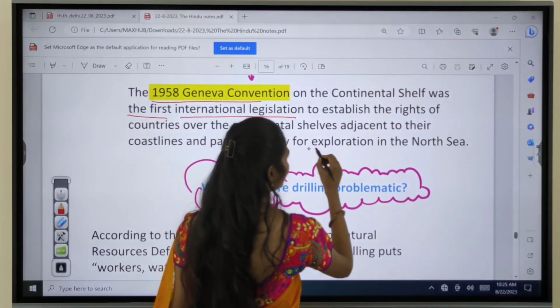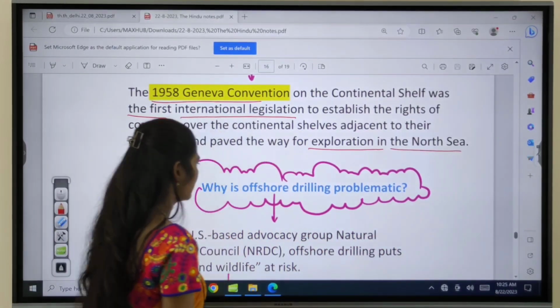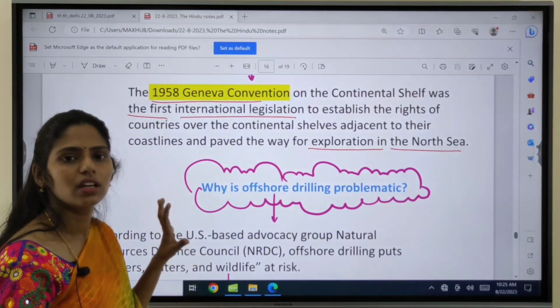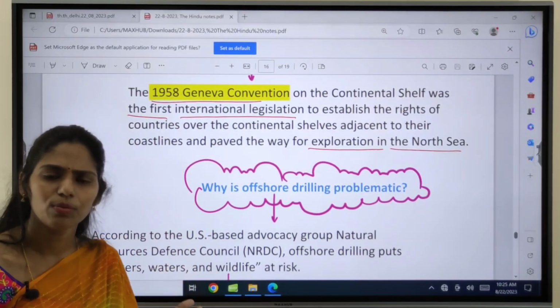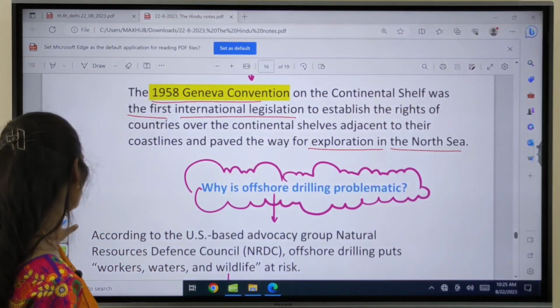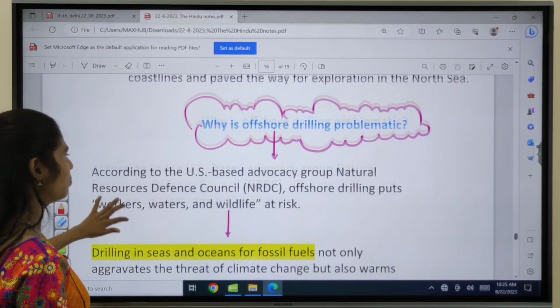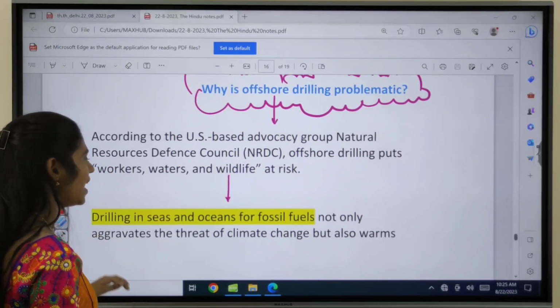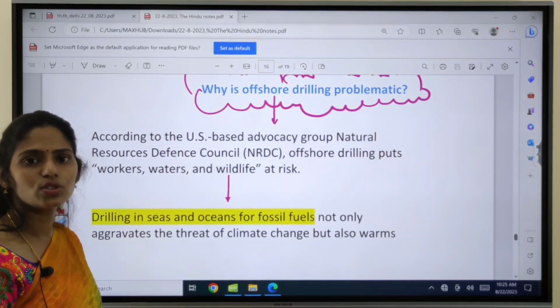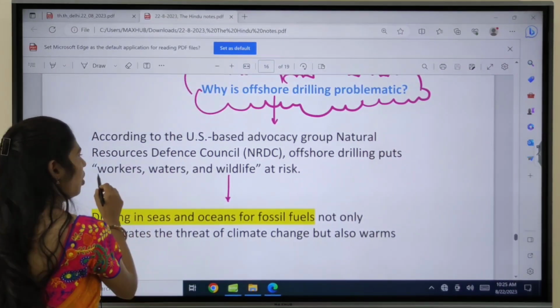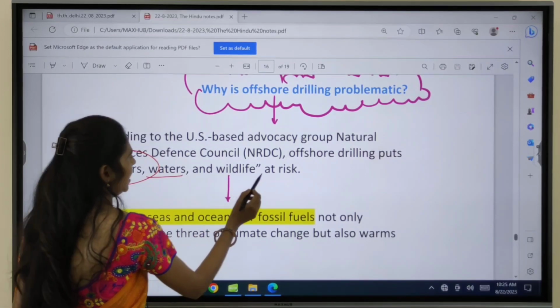Especially it is regarding the exploration in the North Sea. And what is this offshore drilling problem? What are the problems that we are going to have? According to a US based advocacy group, when we go for this drilling, it will have impacts on workers, waters and wildlife.